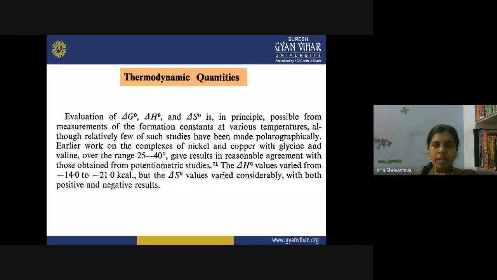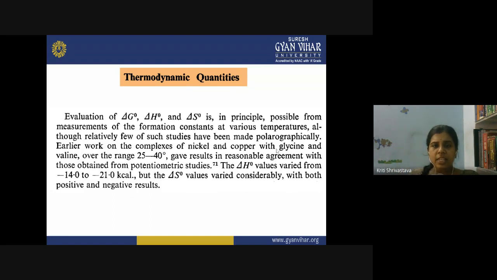So the thermodynamic quantities, the change in the free energy, change in the enthalpy, change in the entropy, are in principle possible from the measurements of the formation constant at various temperatures, although relatively few such studies have been made polarographically. So, what are the studies that were done to find the thermodynamic quantities from polarographic data?